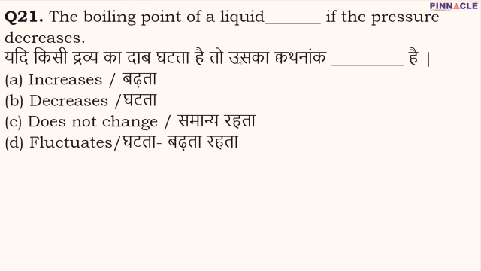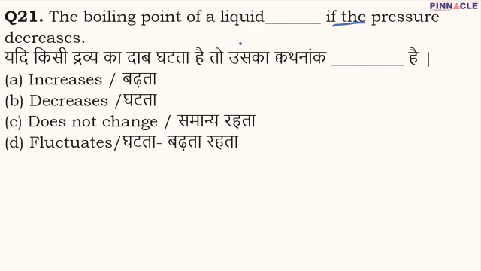Now coming to question number 21. So question number 21 is, the boiling point of a liquid dash if the pressure decreases. Here the question is asking how the boiling point of a liquid gets affected by pressure. So first of all, what is boiling point? In layman's language, boiling point is the temperature when a liquid starts boiling. But in a little more technical terms, boiling point is the temperature at which the vapor pressure of a liquid is equal to the pressure surrounding the liquid.